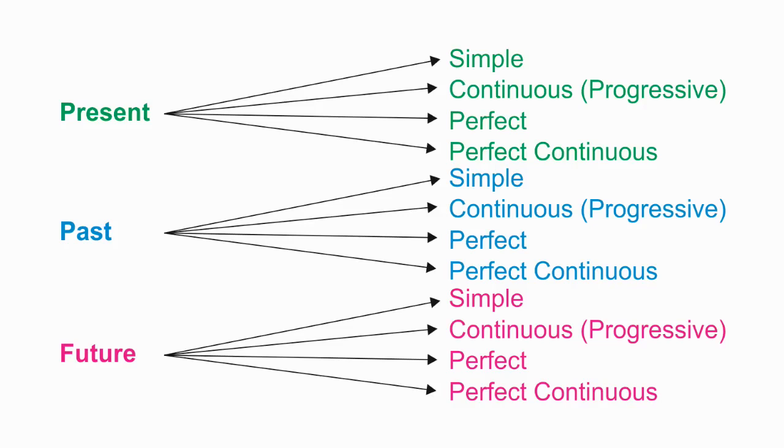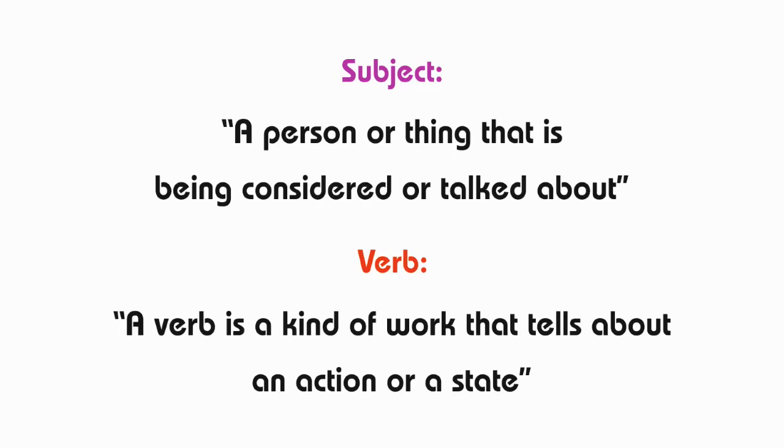Before we start with the tenses, let us now learn what the subject and the verbs are. Subject is nothing but a person or thing that is being considered or talked about. In simple words, it's a noun. Example: Ramu, animals, trees, places, etc.